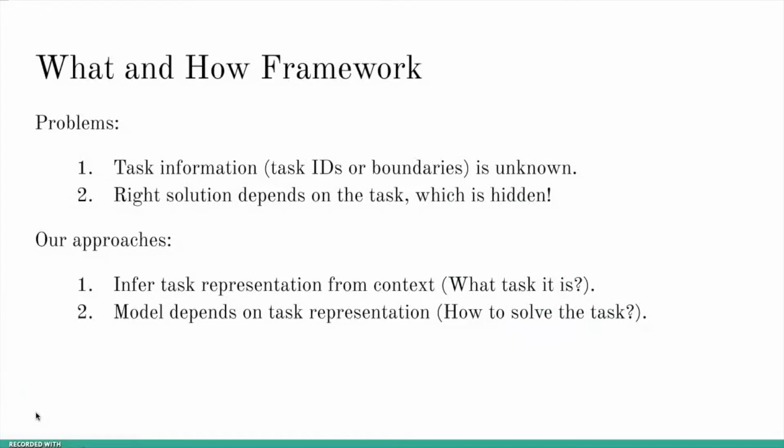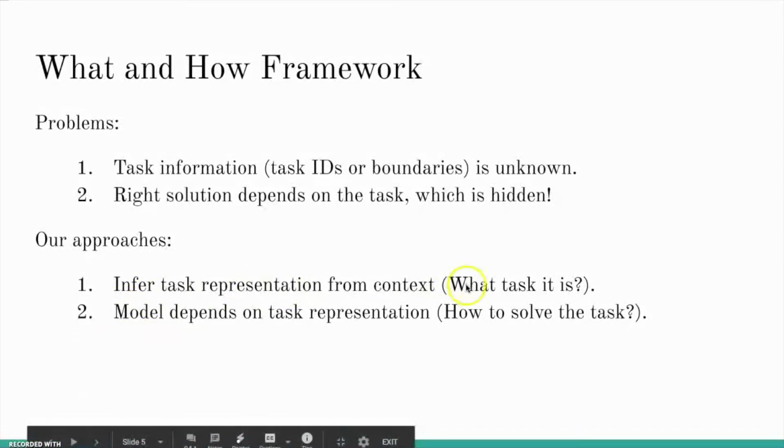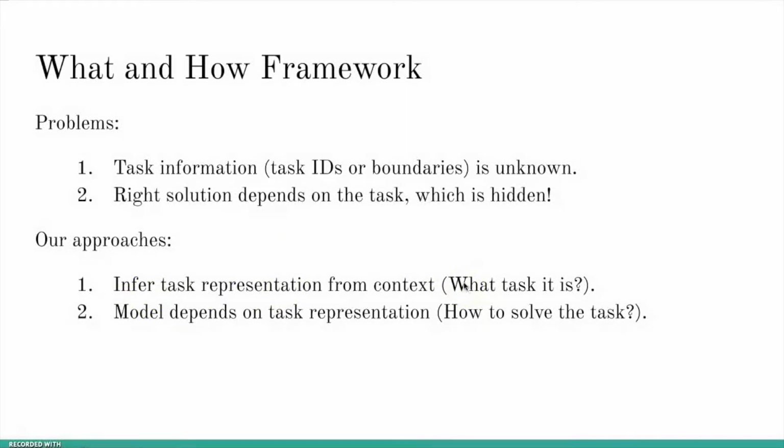In order to address these problems, in this work we propose a framework called the what and how framework. To address the problem that task information is unknown, we propose to explicitly infer the task representation from context. This answers the question of what task it is. And since the right solution depends on the task, which is hidden, we ask our model to depend on the task representation, and this corresponds to the question of how to solve the task.